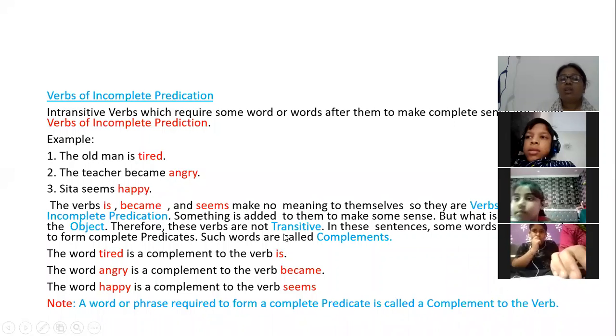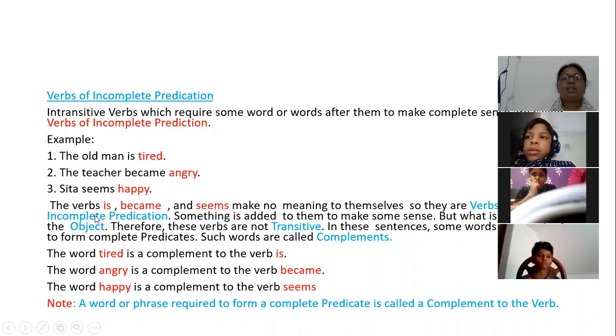So such words are called complements. Which words are complements here? Tired, angry and happy. So in the first sentence, I can explain that the word tired is a complement to the verb is. The word angry is a complement to the verb became.